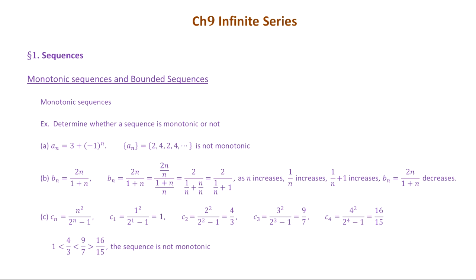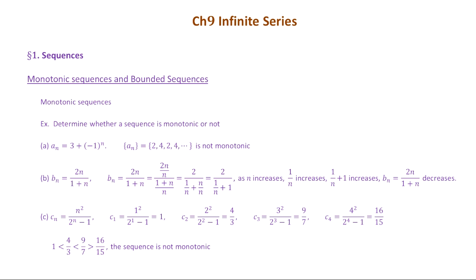So then you try to compare those numbers, see if they are monotonic. And you see they're not. It's easy to check that 1 is less than 4 over 3, obviously, and that's also less than 9 over 7. And then you got 16 over 15, which is smaller. So 9 over 7 is actually greater than 16 over 15.